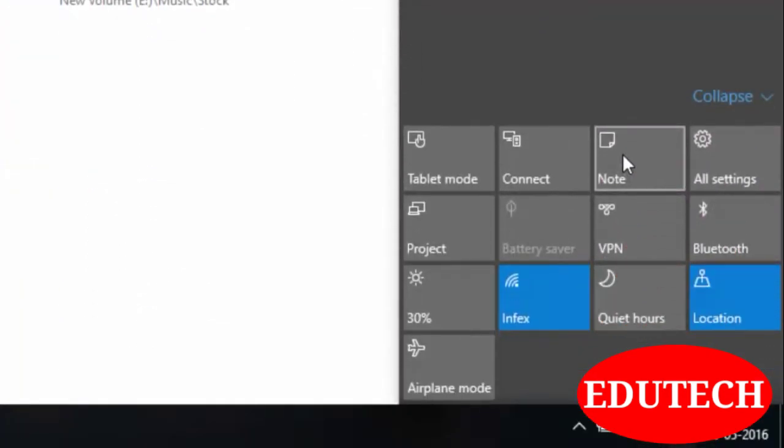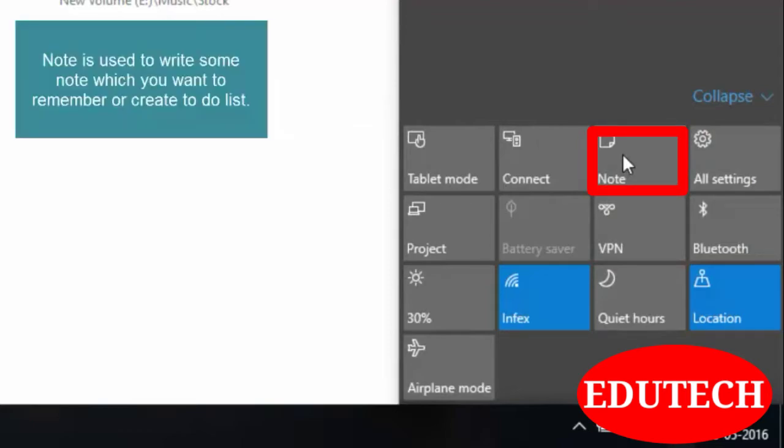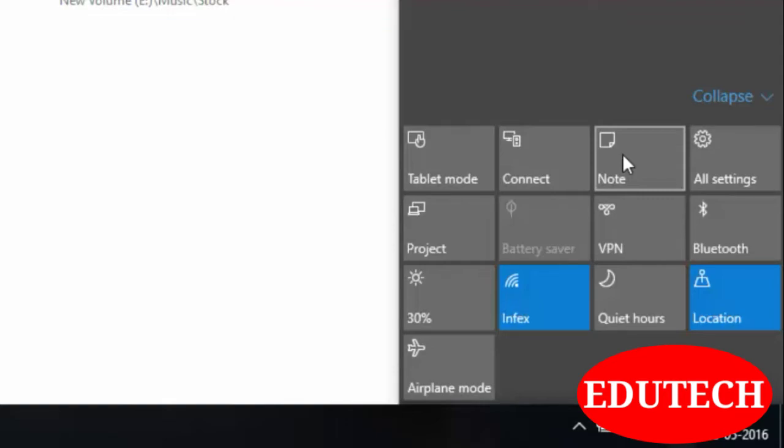Another option is Note. Microsoft OneNote is tightly integrated with Windows 10. If you want to note down something or make a to-do kind of list, then this is a wonderful app. You can use it, but currently we are not focusing on Note. We are only focusing on Action Center. So let's get back to it.